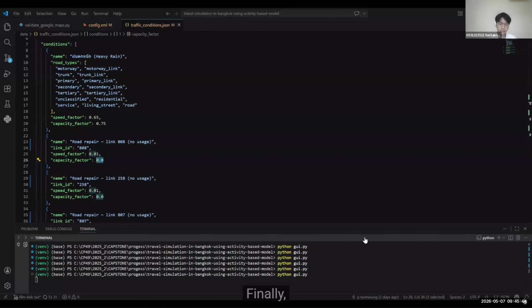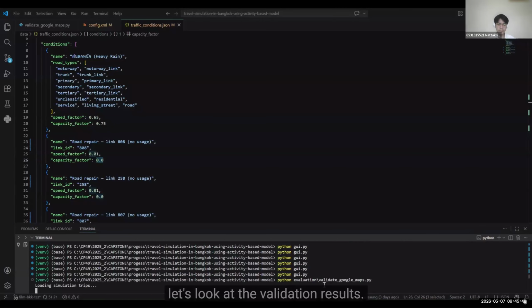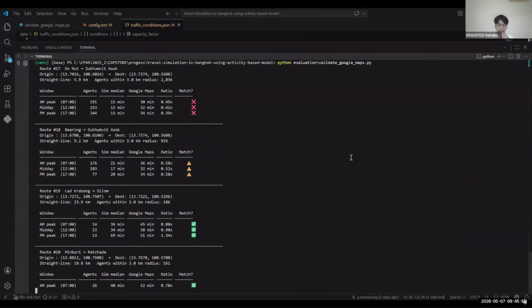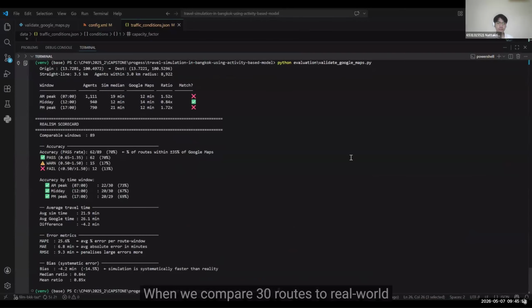Finally, let's look at the validation results. When we compare 30 rounds to the real-world benchmark, the average value of the simulation is about 22 minutes and the real is about 26 minutes, with a mean absolute percentage error of 25.